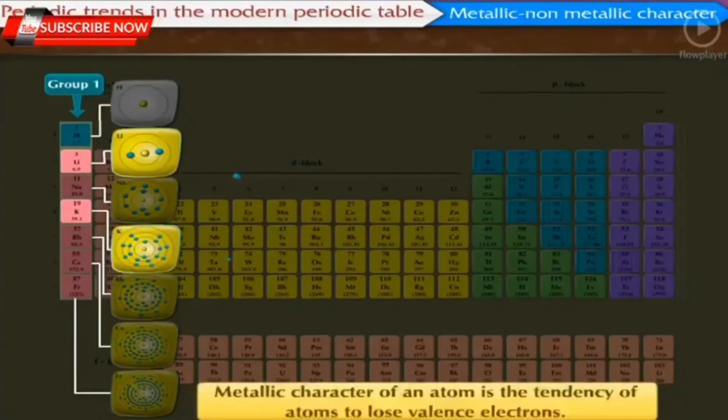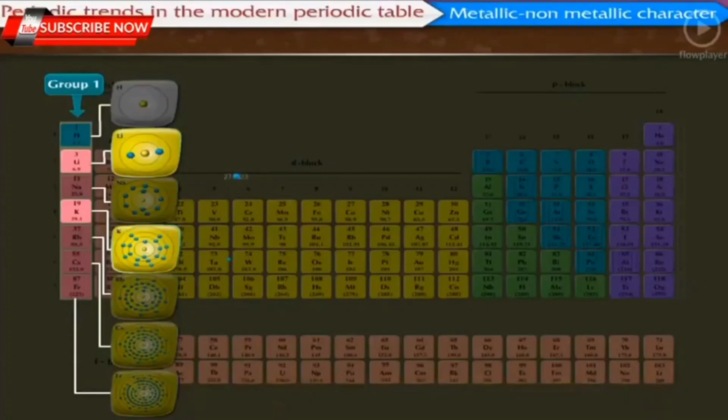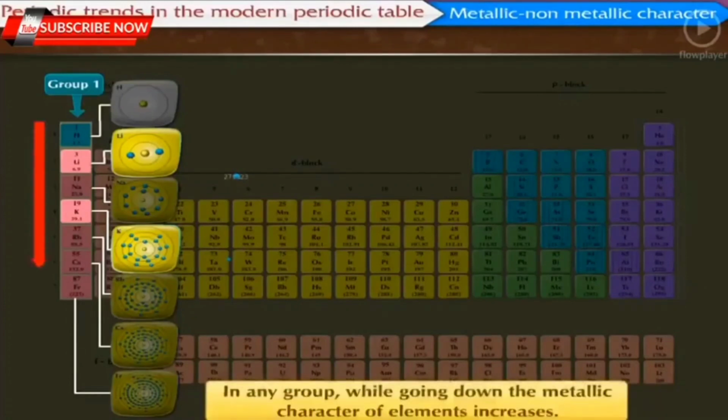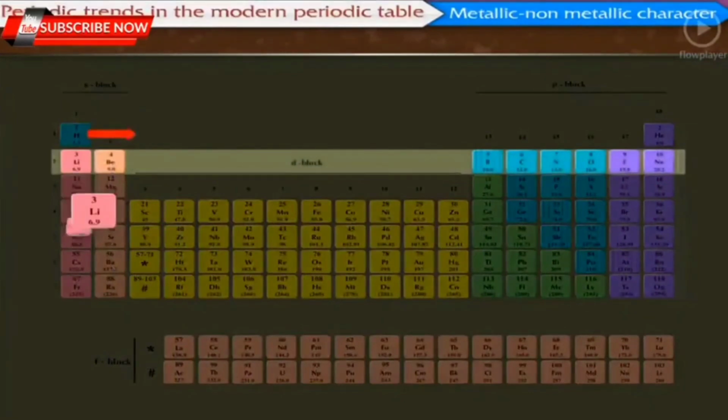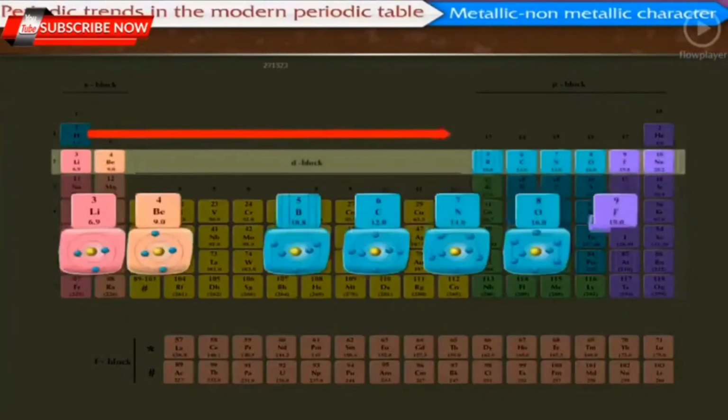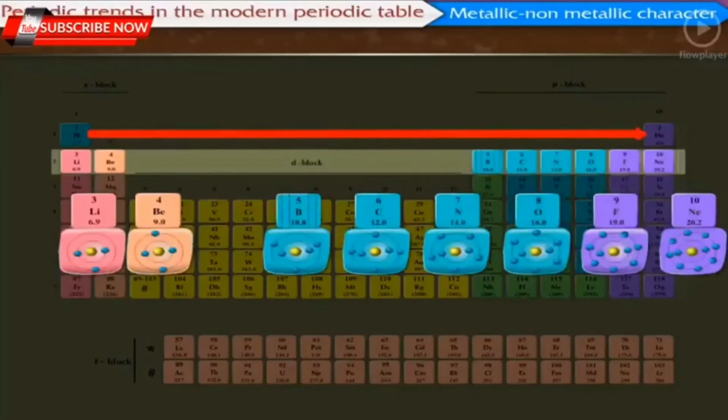Metallic character of an atom is the tendency of atoms to lose valence electrons. In any group, while going down, the metallic character of elements increases. In any period, while going from left to right, the outermost shell remains the same.